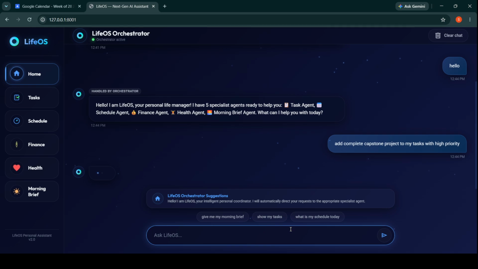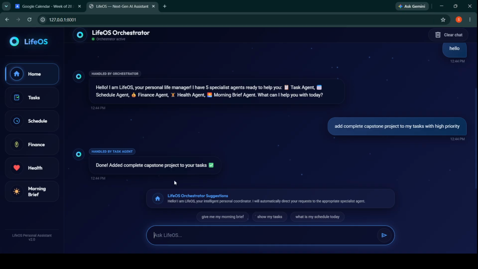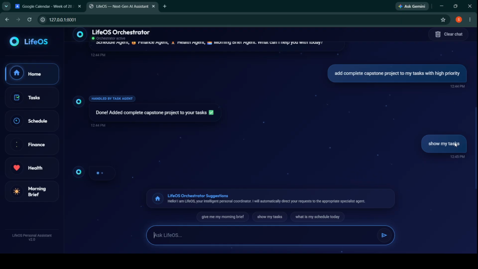Okay, done. Added complete capstone project to our task. As for where this task goes, it goes in the code, where I have created different folders for the task, schedule, finance, health, and morning brief agents. There are files like task.json and schedule.json, and all our data is stored there. All the data and information is fetched from the particular agent's JSON file. So here we are done. Now I give it: show my task.